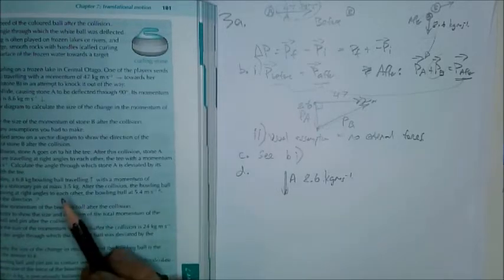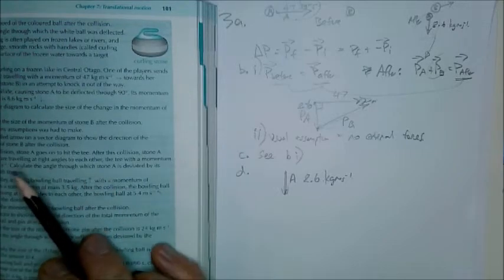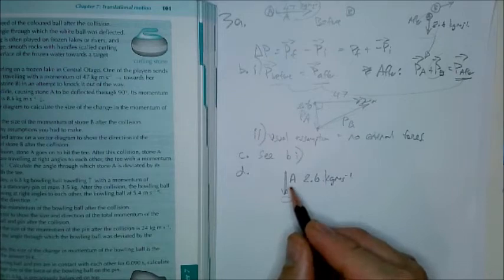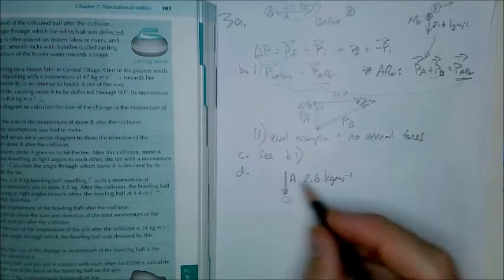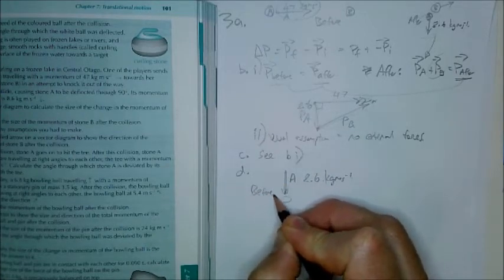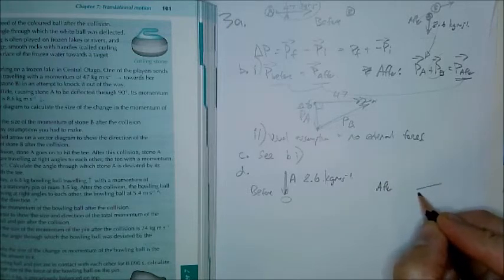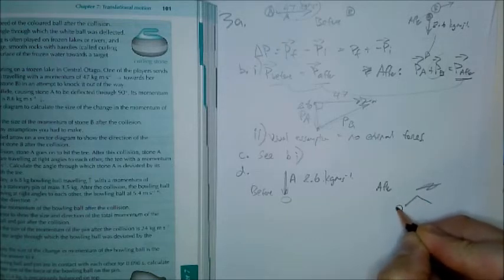So after the collision, stone A and the T are travelling at right angles to each other, so it comes down and hits a T, and they then end up as before, and after they end up at right angles to each other, who knows exactly how. Something like this, perhaps.